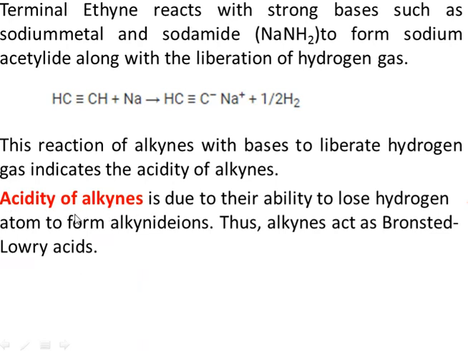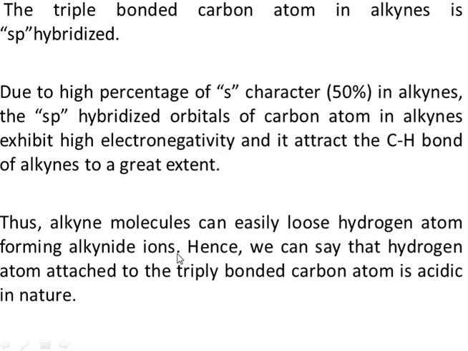So these are proton donors, and since they are proton donors, they act as acids, Lowry-Bronsted acids. The triple bond is sp hybridized. Due to the s character, which is 50% in alkynes, this sp hybrid orbital exhibits higher electronegativity, and because of this high electronegativity, it attracts the C-H bond electrons towards the center.